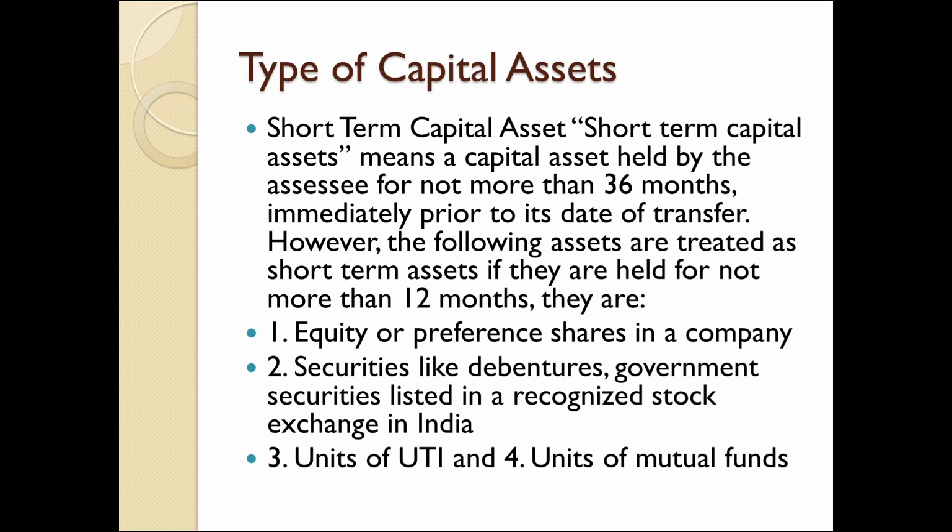So we have to know what is capital asset and what are the different types of capital assets. One is short-term capital asset and another one is long-term capital asset. Short-term capital asset means an asset held by an assessee for not more than 36 months. It means the asset should be sold within 36 months from the date of its acquisition or purchase. So it is a capital asset.